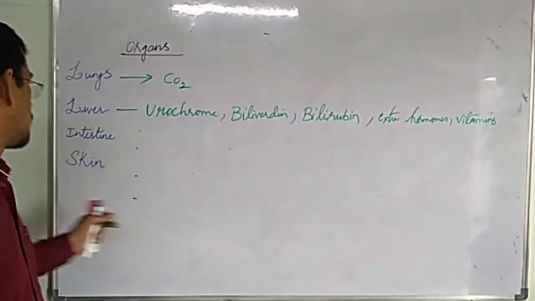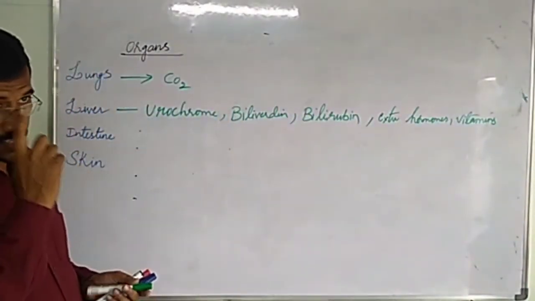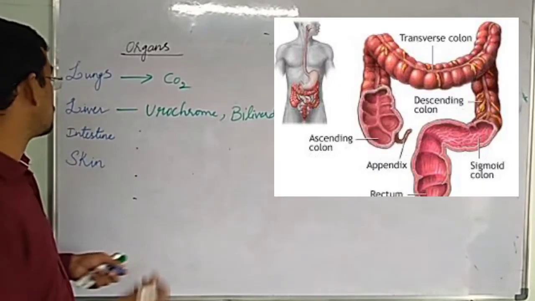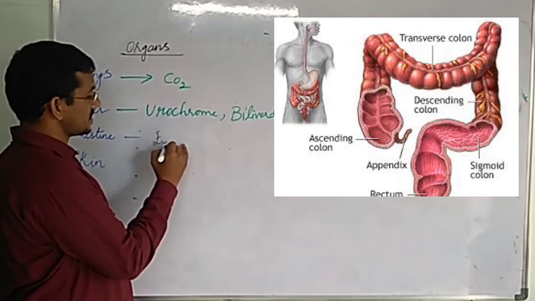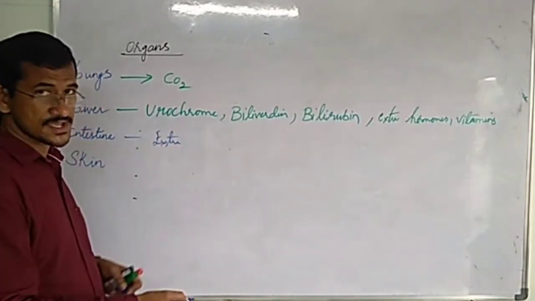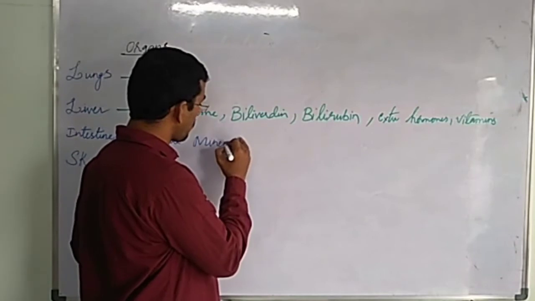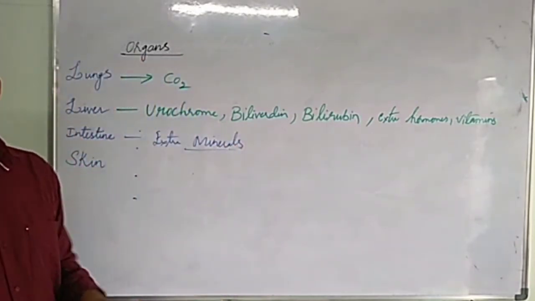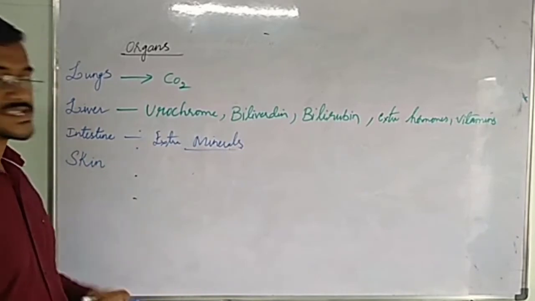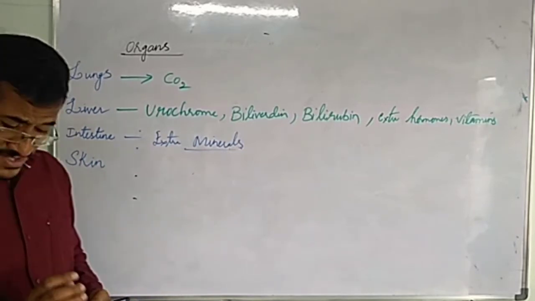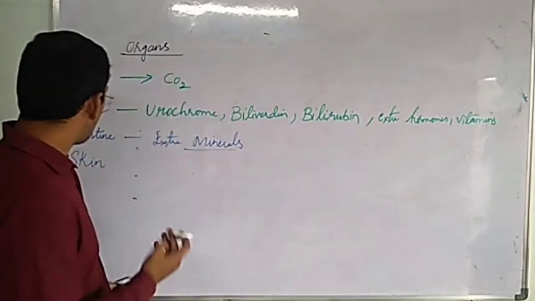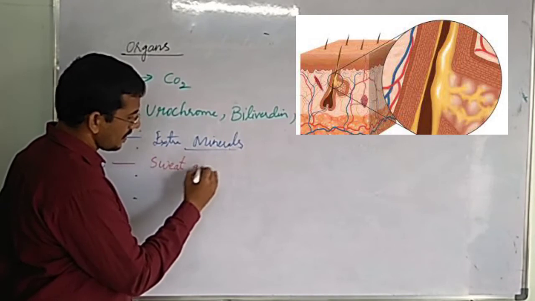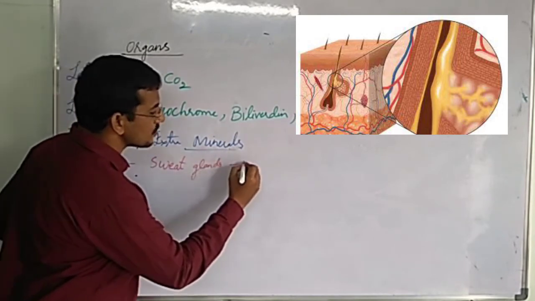Next, intestine. Extra calcium, extra iron, whatever extra minerals are present, these can be removed by the intestine, the large intestine cells. Understood? Next is skin. In skin, sweat glands are present. Sweat glands will remove the sweat.